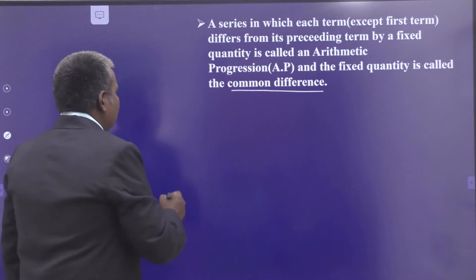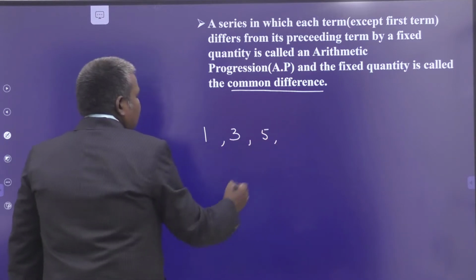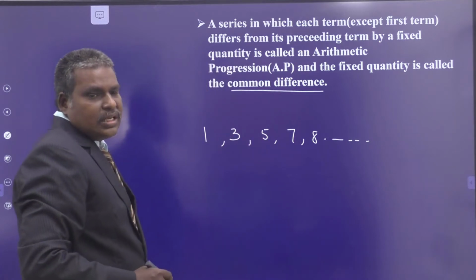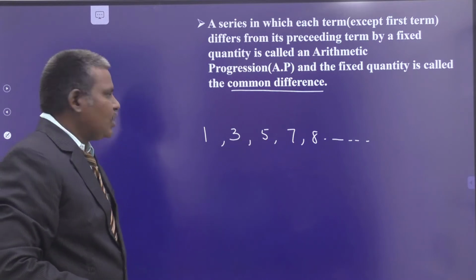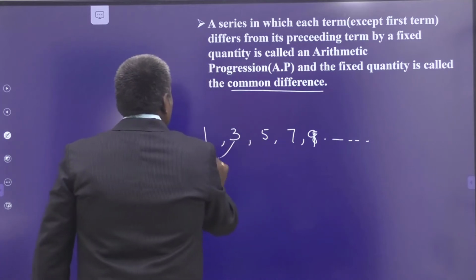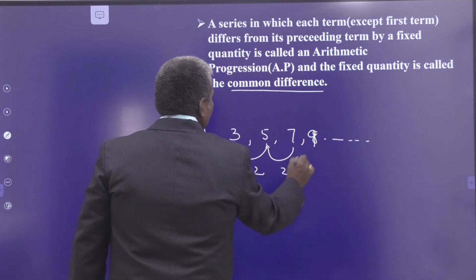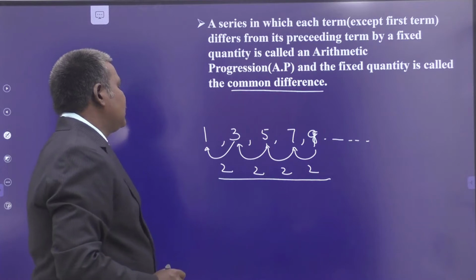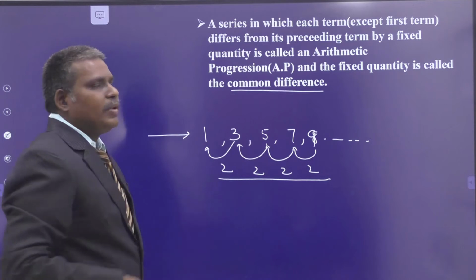We are taking the difference in the same order. For example, consider 1, 3, 5, 7, 9 and so on. Suppose this is the sequence. The corresponding series is 1 plus 3 plus 5 plus 7 plus 9 and so on. So what is the difference here? 2. The difference here is also 2, here also 2, here also 2. So the difference is always the same, fixed, taken in the same order. Therefore, the series is in arithmetic progression.